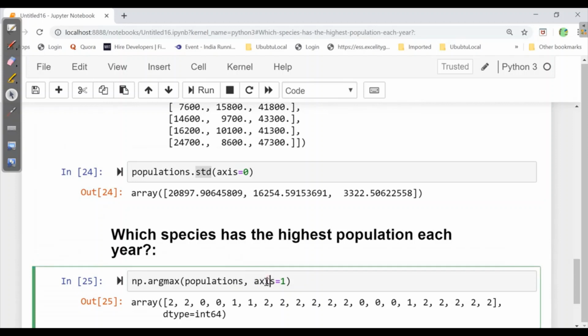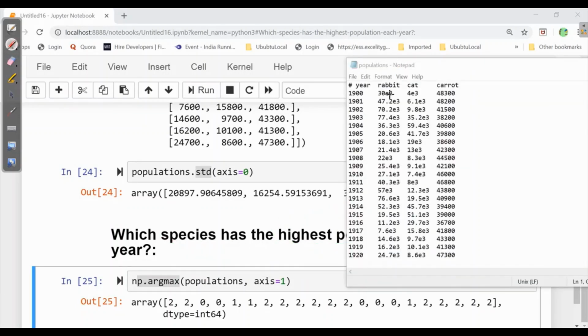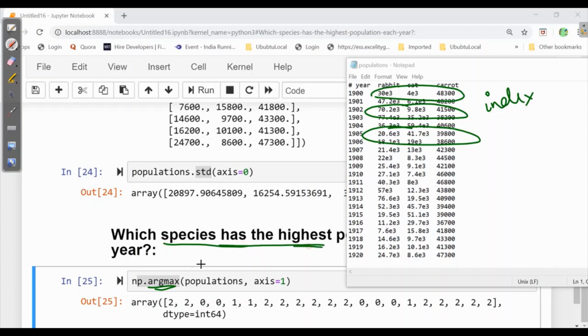So for this, we need to calculate it by axis equal to 1, which is row wise. And here we need to calculate argmax. As I have told you, argmax is always used for taking the index. So here we need to take out the index where we will get the highest population for each species. So we will check it out. Here, as axis is equal to 1, it will take row wise and then calculate its argmax, its index, for finding the species which has the highest population each year. So this is the real world example which is normally used in NumPy.